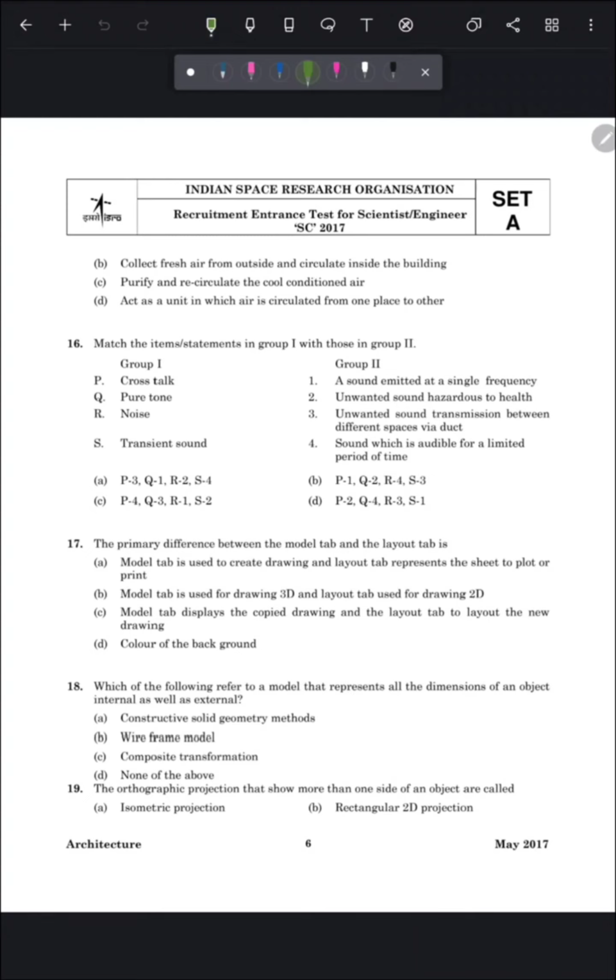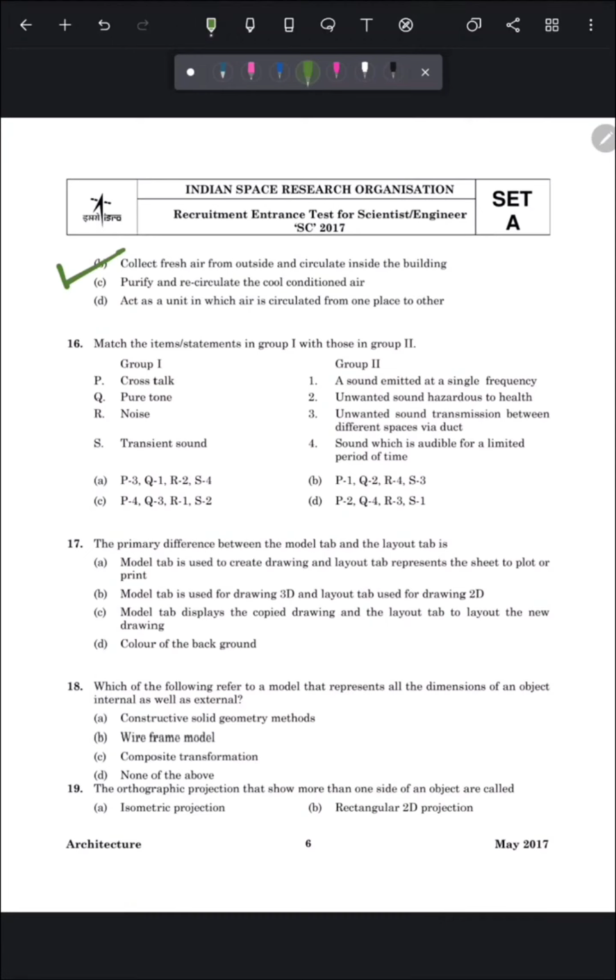It collects outside air and room air, removes dust and other particles from the collected air, adjusts the temperature and humidity, and then supplies comfortable and refreshed air in the room. So the answer is option number B, collect fresh air from outside and circulate inside the building.